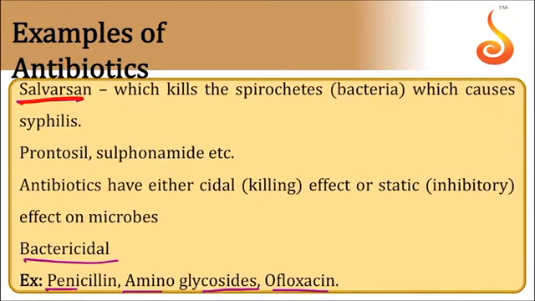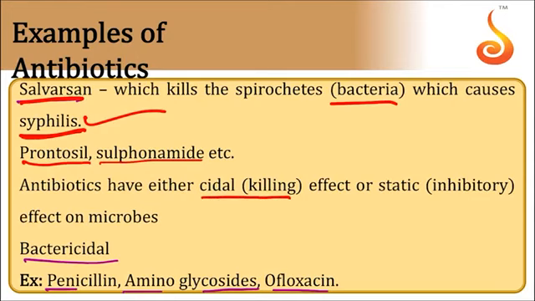salvarsan, which kills the spirochete bacteria which causes syphilis. First one. Prontosil, sulfonamide, these are others. So try to remember the examples. Antibiotics have either a cidal killing effect or a static effect. They can inhibit the growth of microbes or they can kill the microbes.